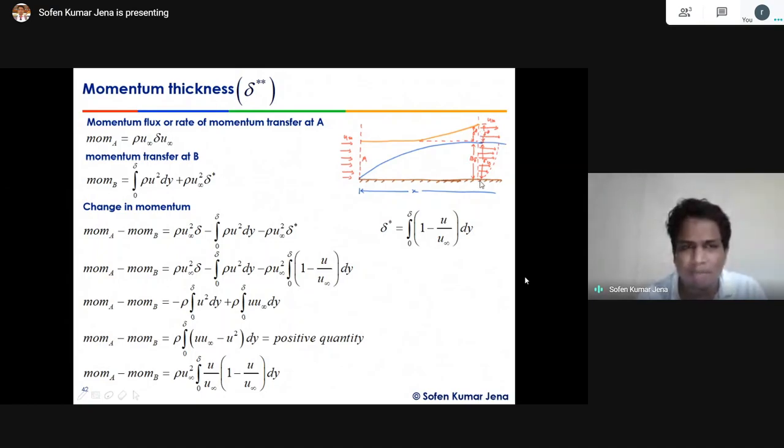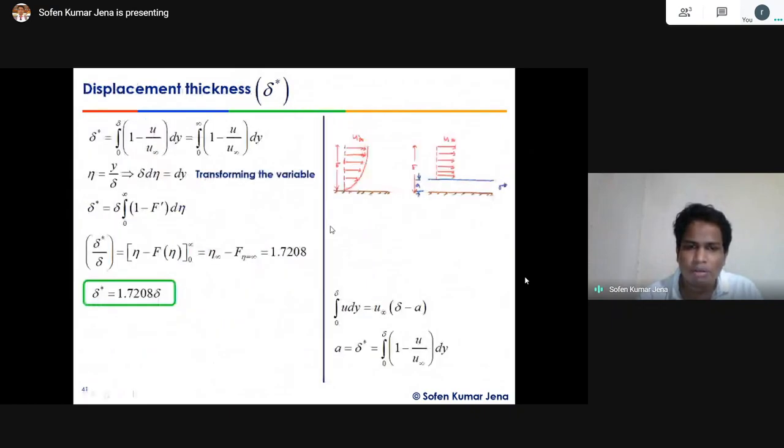Similarly, what is the momentum at section B? Momentum at section B equals momentum inside the boundary layer plus the momentum of the amount of distance that the boundary layer is pushed to balance. So from 0 to delta, rho u square dy, plus this is the amount the boundary layer is pushed to accommodate the mass flow rate, because the same amount of mass we have to compute the momentum.